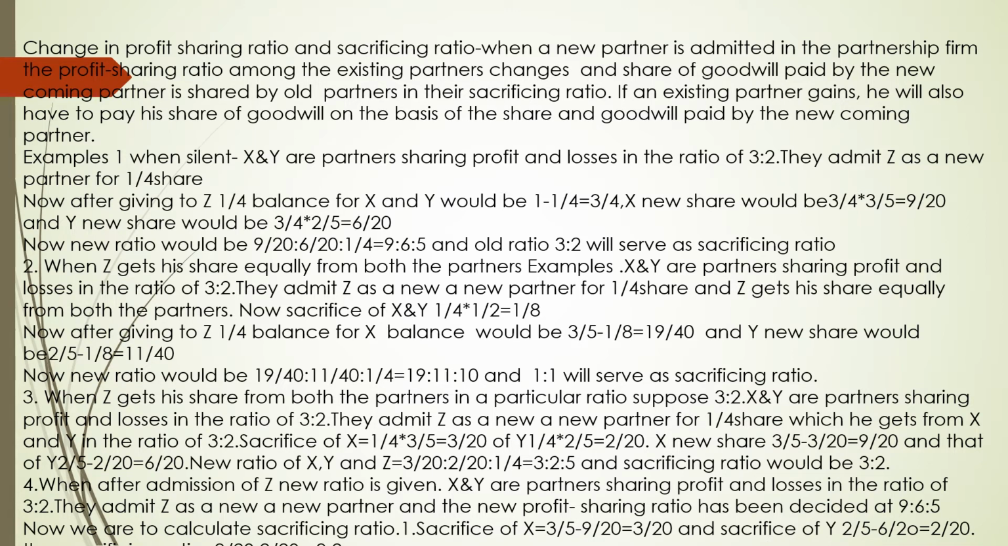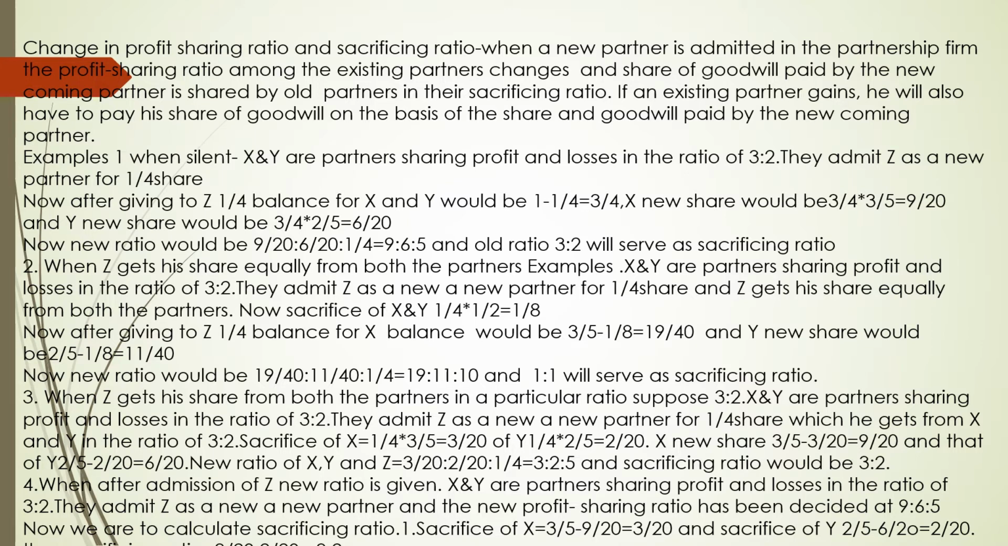Now new ratio would be 19/40 is to 11/40 is to 1/4, that is 19 is to 11 is to 10. And sacrificing ratio would be 1 is to 1 because the newcoming partner is taking from both the partners equally.